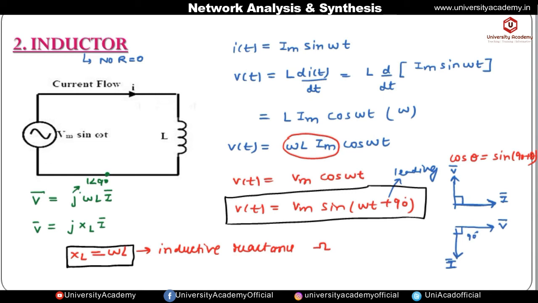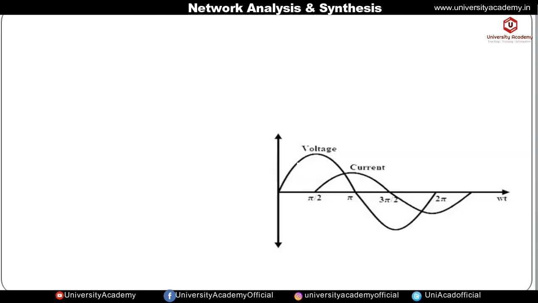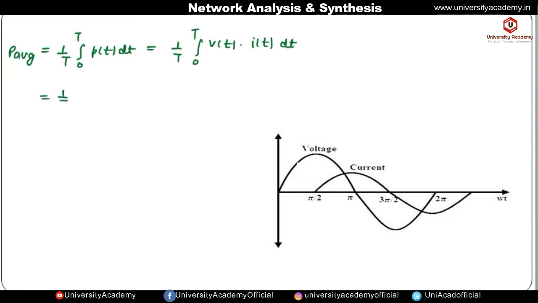Now let us find out the power expression in case of pure inductor. So we know that average power is equal to 1 by T integration from 0 to T of p of t dt. Okay, so power is the product of voltage and current, that is v of t into i of t into dt. So it will be equal to 1 by T integration from 0 to T, where v of t is equal to Vm cos omega t, into current Im sine omega t, into dt.